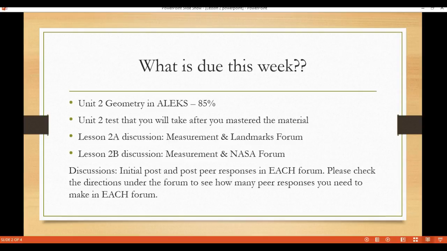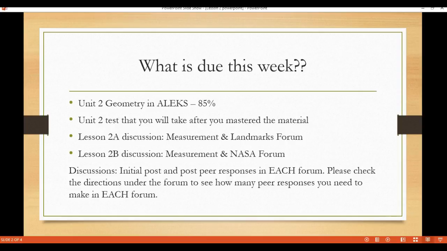In addition to your work in ALEKS, you have 2 discussion questions to do. Your initial post for Lesson 2A is due by Wednesday night, and your initial post for Lesson 2B is due by Friday night. You have a certain amount of peer responses due each week. The directions under the form will tell you what the required amount of peer responses are, so please look into this before you get started. Your peer responses are due by Sunday night.